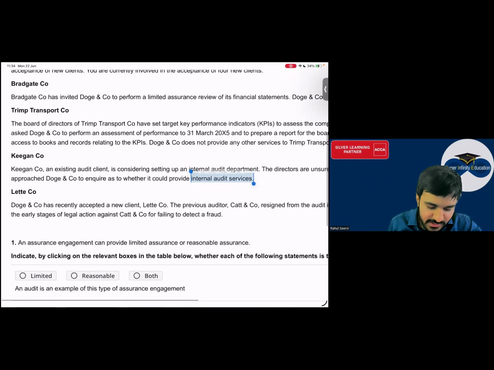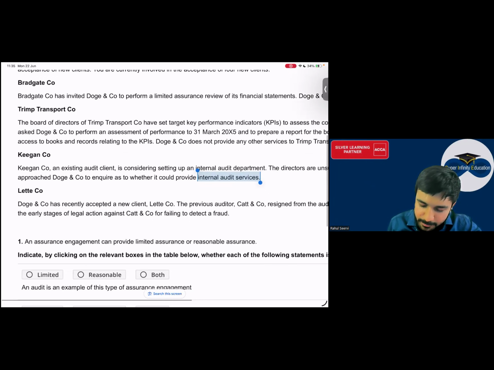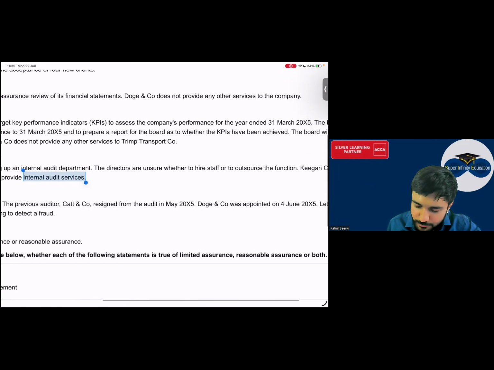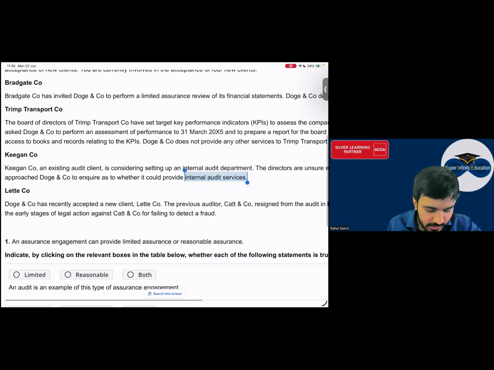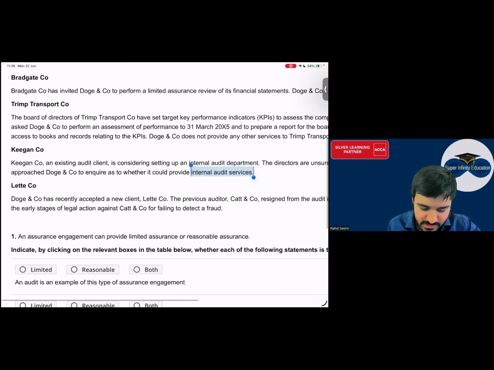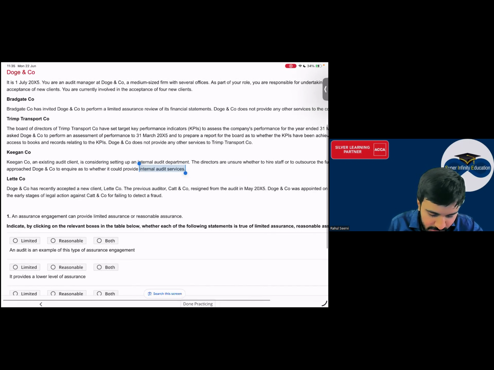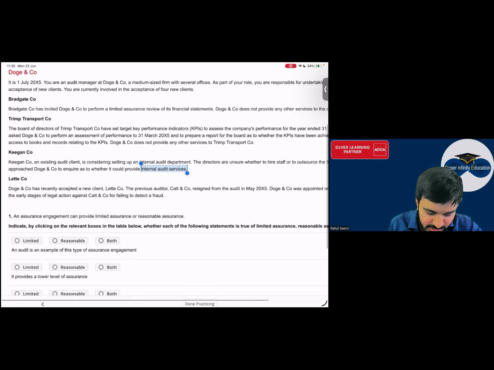Then L company has recently accepted a new client L. The previous auditor C resigned from the audit in May. D company was appointed on 4th June. L is in the early stage of legal action against C for failing to detect a fraud. Yes. तो क्या बोल रहे वो? D was appointed and legal action was against C company, जो पुराना auditor था. Yes sir.